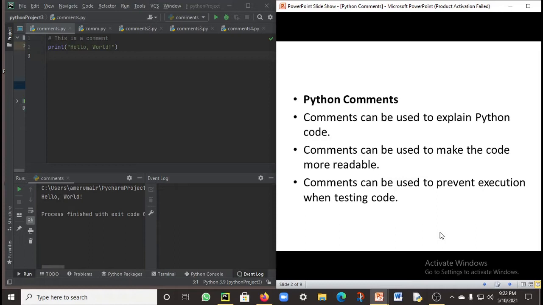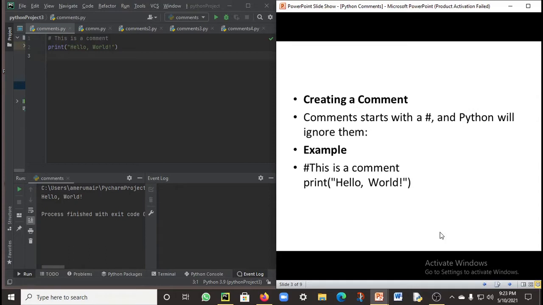They can be related to your code and they can also be not related to your code. Comments just explain the Python code, and they make the code readable, much more efficient, and look much neater. Okay, so let's move ahead.